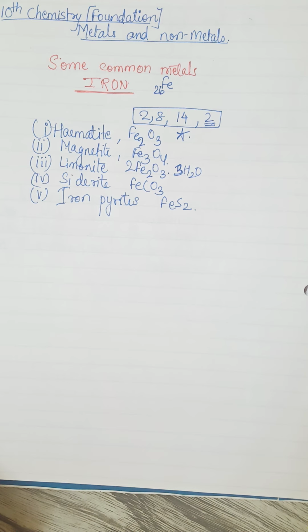India has a vast deposit of iron ore. Tata Steel, I think in India they started quite early, TISCO, that is Tata Iron and Steel Corporation. So you can say it is the most abundantly used or produced.